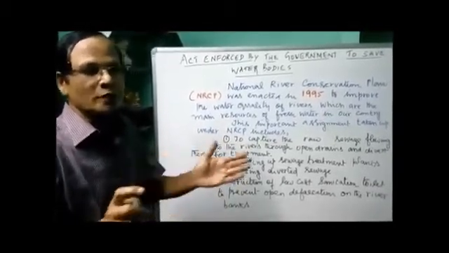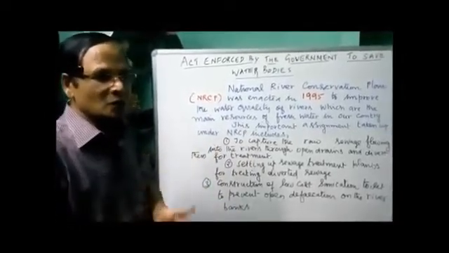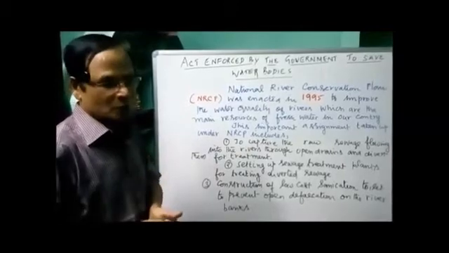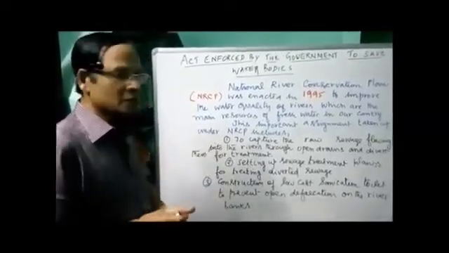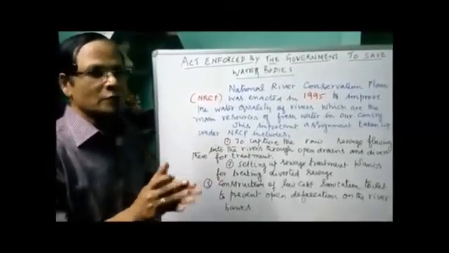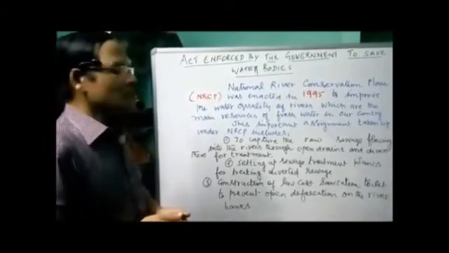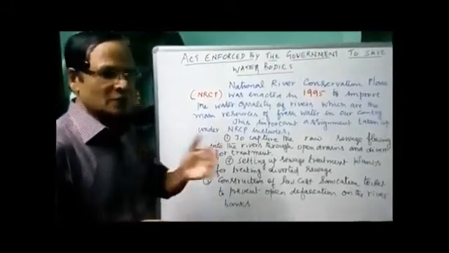To prevent open defecation, that is, the disposal of waste on the river banks, in order to prevent the pollution of water and save the quality of water. So these are the three steps taken up by the NRCP to improve the quality of water and prevent water pollution.